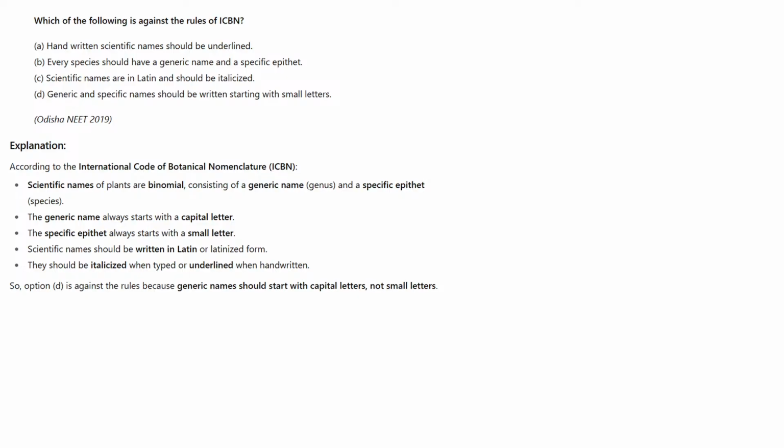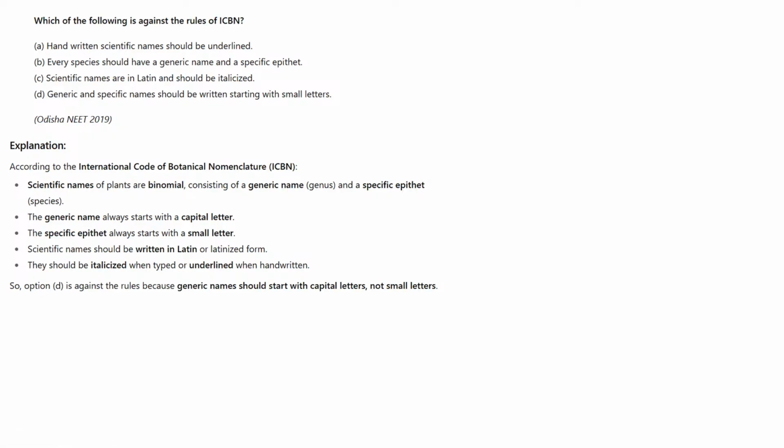So four options are given. Option A, handwritten scientific name should be underlined. So it is not against the rules. If you read the rules of the International Code of Botanical Nomenclature, you will easily answer this question. So the first option, option A, handwritten scientific name should be underlined. Of course, this is correct, so it does not go against the International Code of Botanical Nomenclature.